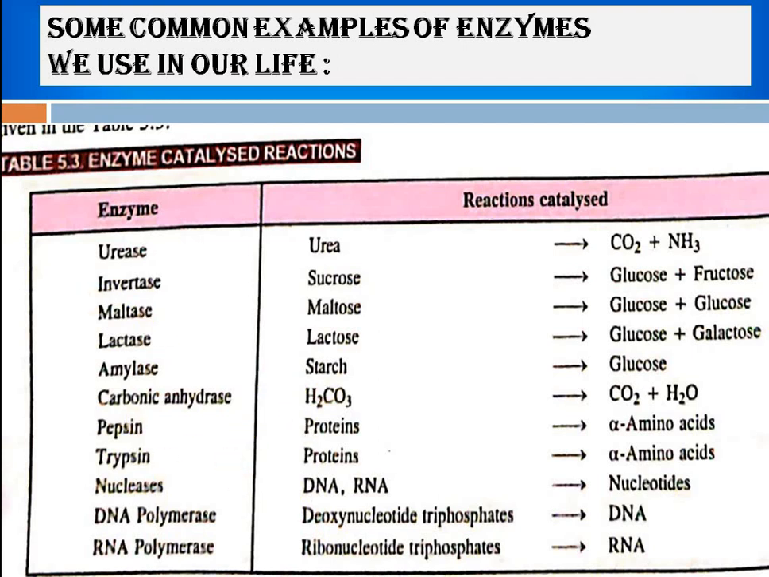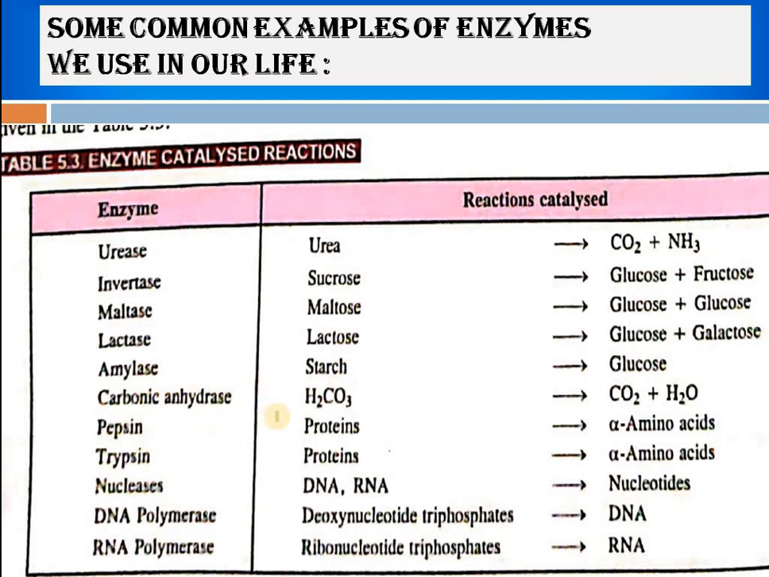That is, the urease enzyme is used to convert urea into carbon dioxide and ammonia. Then we use invertase for converting sucrose to glucose and fructose. Then maltase to convert maltose into glucose and another molecule of glucose. Then lactase enzyme is used to convert lactose into glucose and galactose. Then we use amylase to convert starch into glucose.